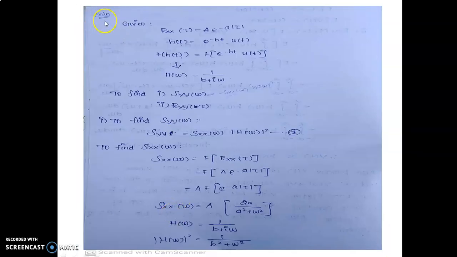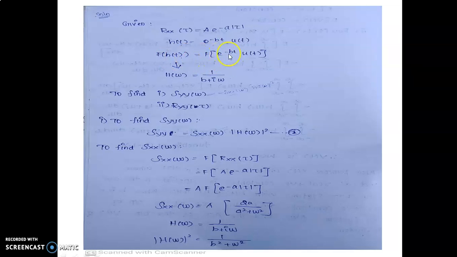Solution: given R_xx of tau is equal to a into e power minus a modulus of tau, and h of t is equal to e power minus bt into u of t. Take the Fourier transform on both sides.